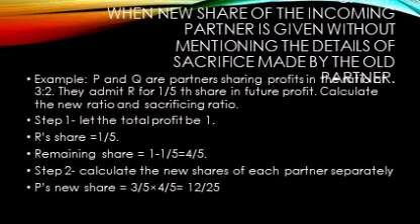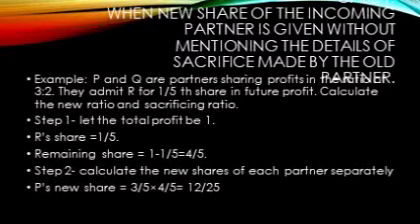In the first step, we assume the total profit as 1. We need to find the remaining shares, so let us subtract the share taken by R from the total profit. The remaining share is equal to 1 minus 1/5. We will be getting 4/5.